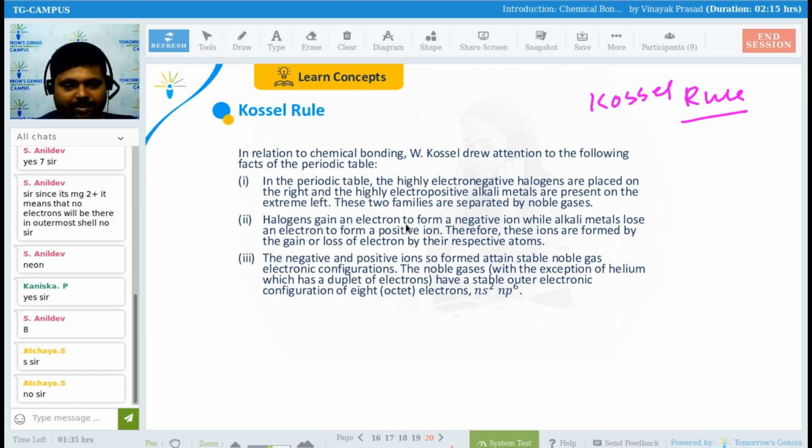Till now, is there any problem to anyone? If I ask you to draw the electronic dot structure or Lewis dot structure of any element, will you be able to draw or not? Maurice, what do you say? Will you be able to draw? Nilambri, Aswin, Karthik.